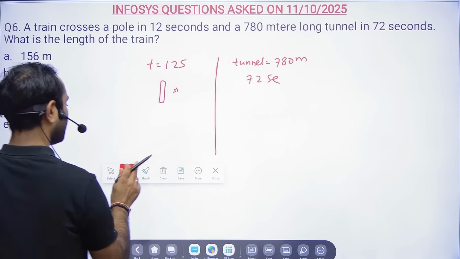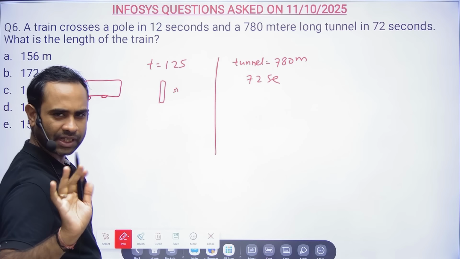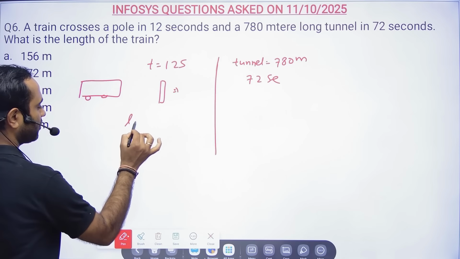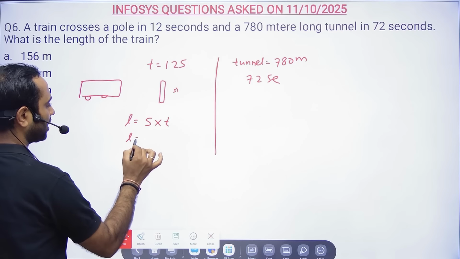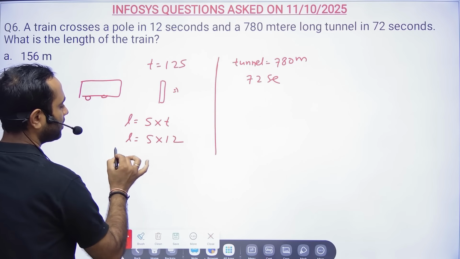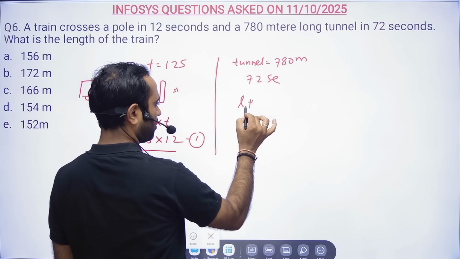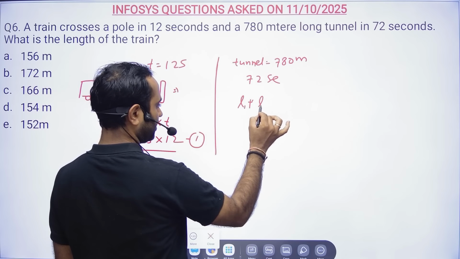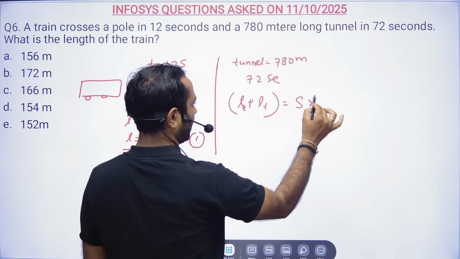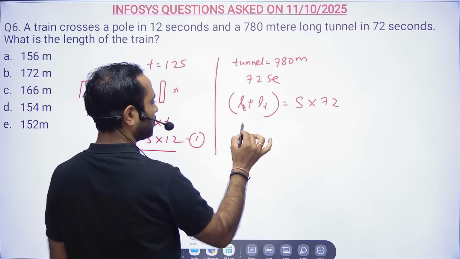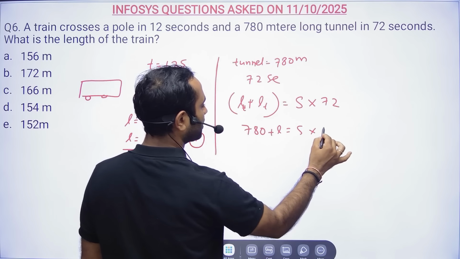Now, we know if a train crosses a pole, then the length of the pole will not be considered. So distance will be equal to speed into time. Distance is nothing but the length of the train. We have to calculate the speed, which we don't know. Time is 12. This is my equation 1. Here, length of train plus length of tunnel is equal to speed, which we don't know, into time. Time is 72 seconds. So the tunnel is 780, the length of the train we don't know: L plus 780 equals S into 72.